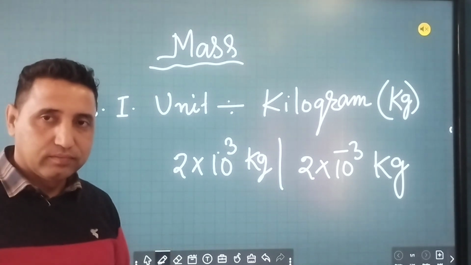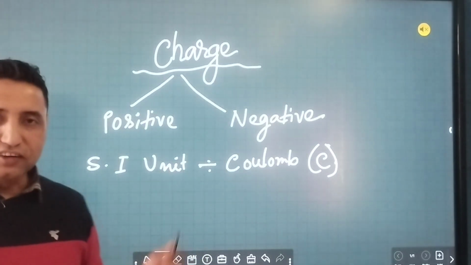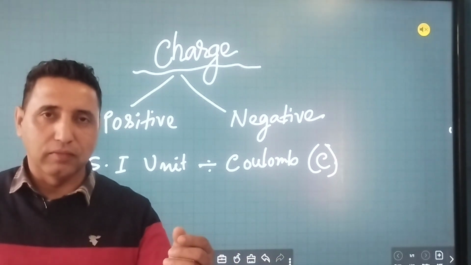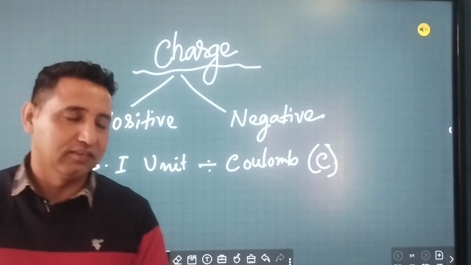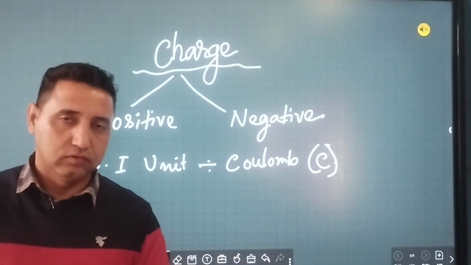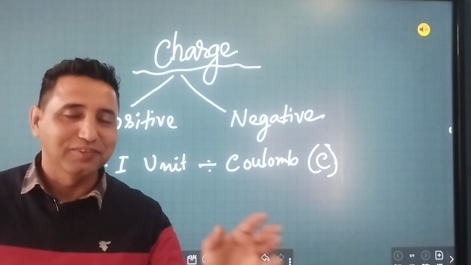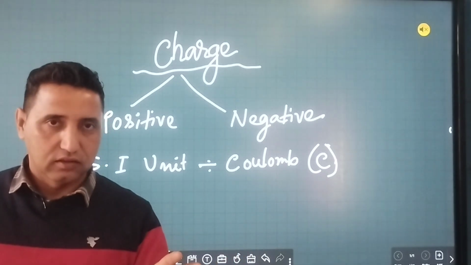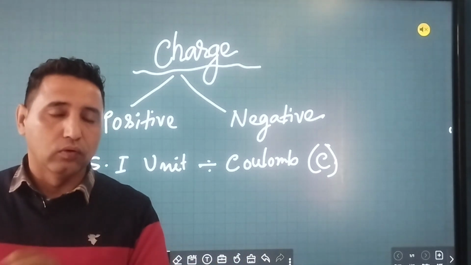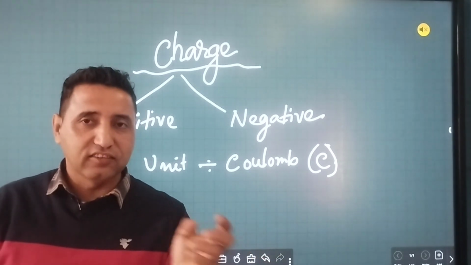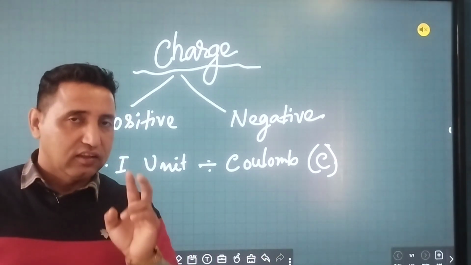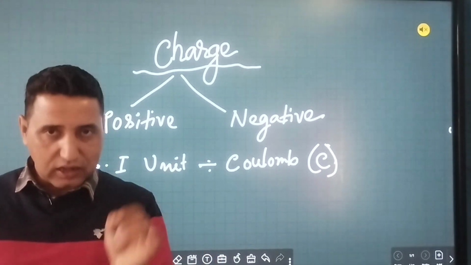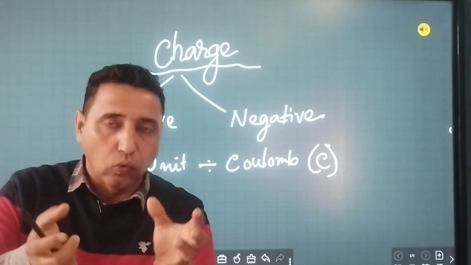Now we'll talk about the second one, called charge. Like mass, where most things have mass and a few might not, everything has charge also. Not everything, few things have charge. Somebody might not have charge, somebody may have charge but it is zero. There is a difference between no charge and charge zero. Like mass, somebody may have charge, may not have charge, or have charge that is zero.